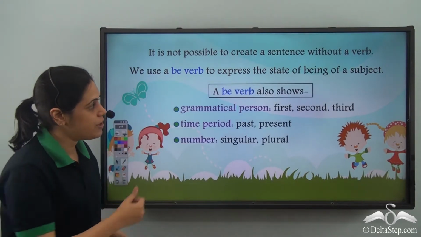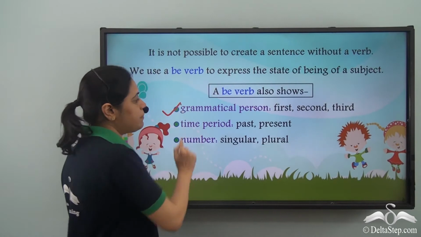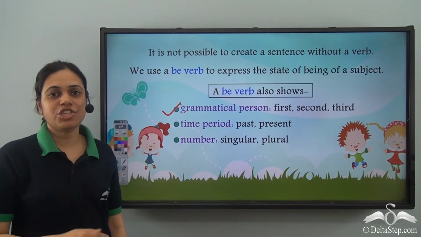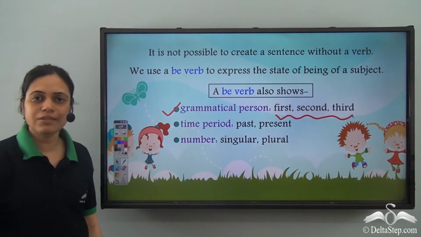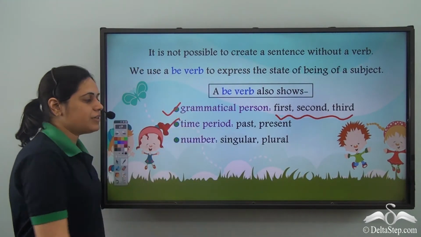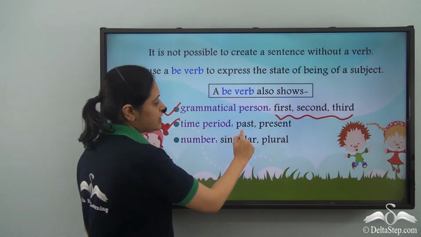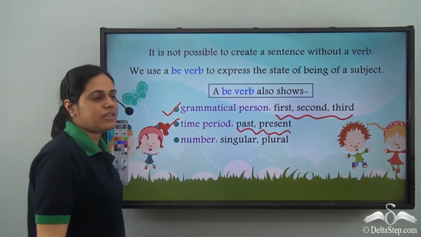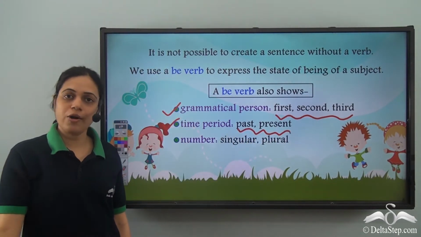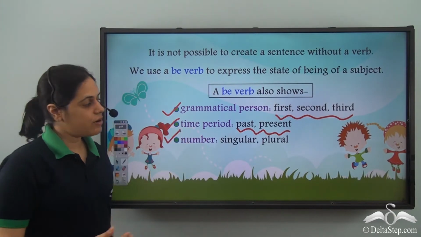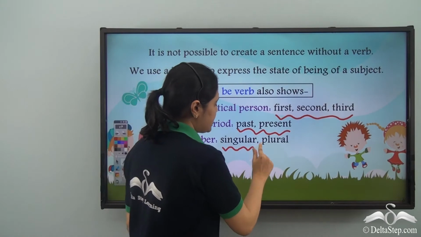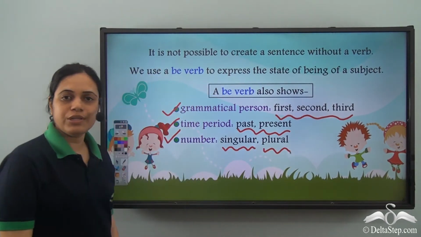A be verb also shows grammatical person, that is, it changes according to first, second or third person. Time period, so be verb varies depending on whether we are talking about past or present. And number, so be verb depends on whether the subject is singular or plural.